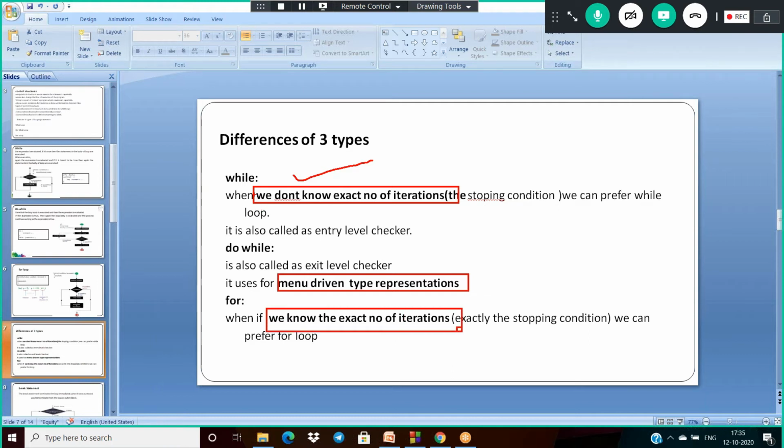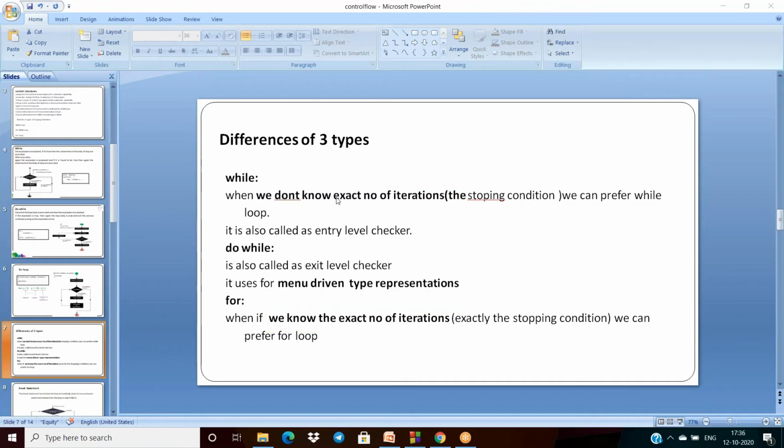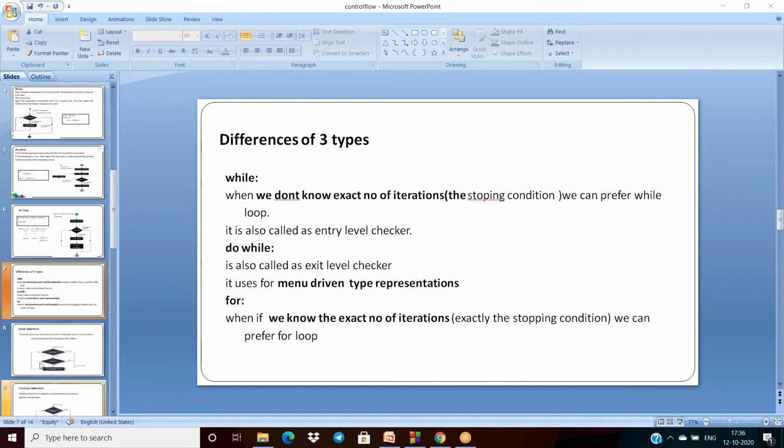Of course, if I want to print 1 to n numbers, we can print them by these three ways, so which is the efficient one? Generally we know the exact number of iterations, so that is why for loop is the efficient one. From application to application, requirement to requirement, we can use any one of these three.